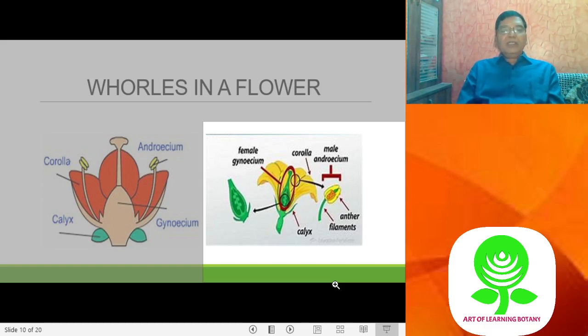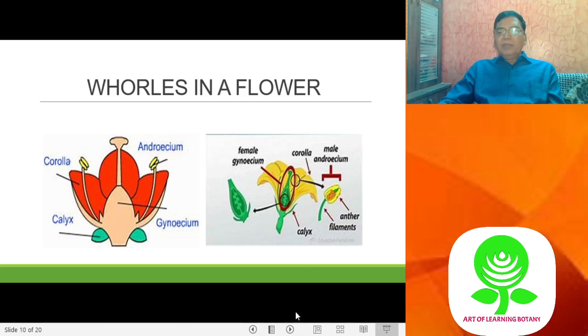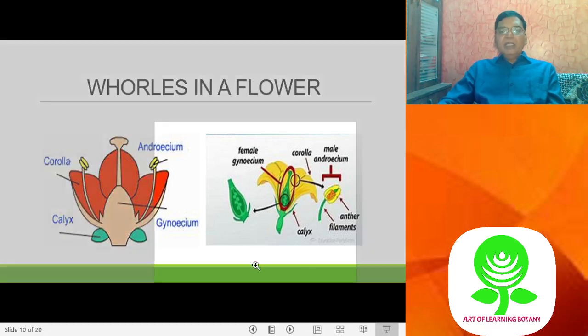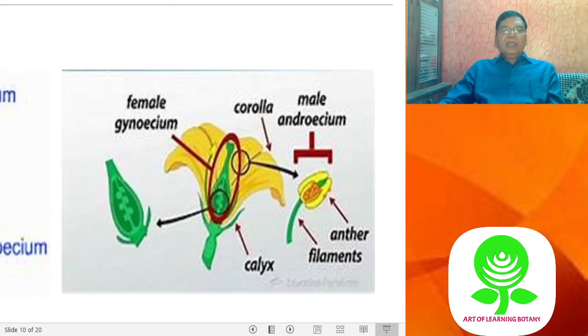In many inflorescences you will find the pedicel of the flower; in some inflorescences you will not find the pedicel of the flower. Right. So the pedicel is the stalk of the flower, and the peduncle is the stalk of the inflorescence. Now let us see the flower in detail. Here you see the pedicel part.